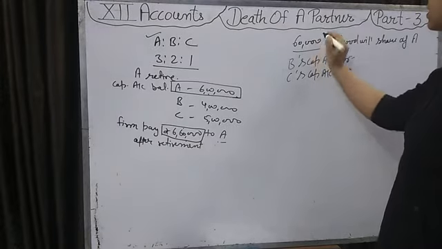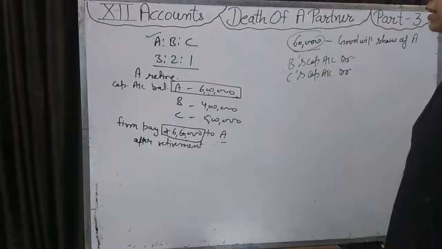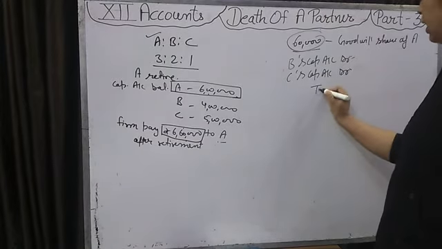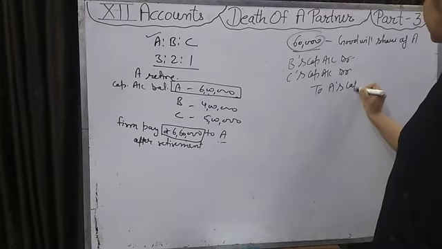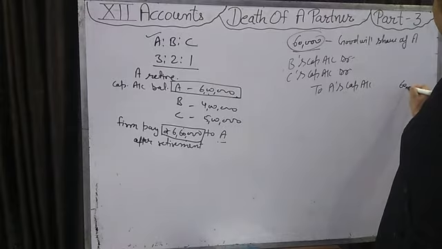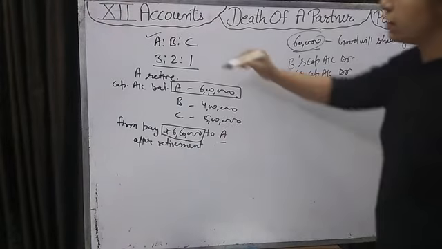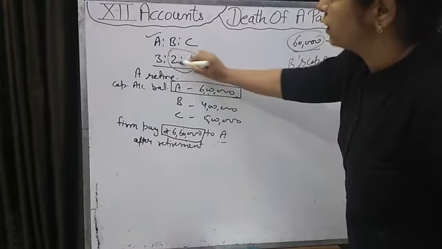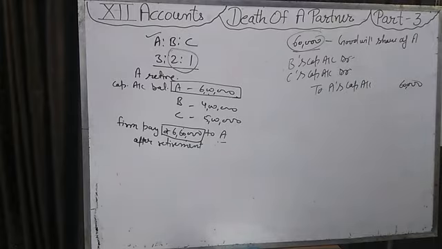We will take this 60,000 from B and C in their gaining ratio and give it to A. If nothing is given about the new ratio, then this 2:1 is the new ratio and this will also be the gaining ratio. Then distribute the 60,000 in the 2:1 ratio. How much will it come? 40,000 and 20,000. So this entry will be passed for the goodwill.